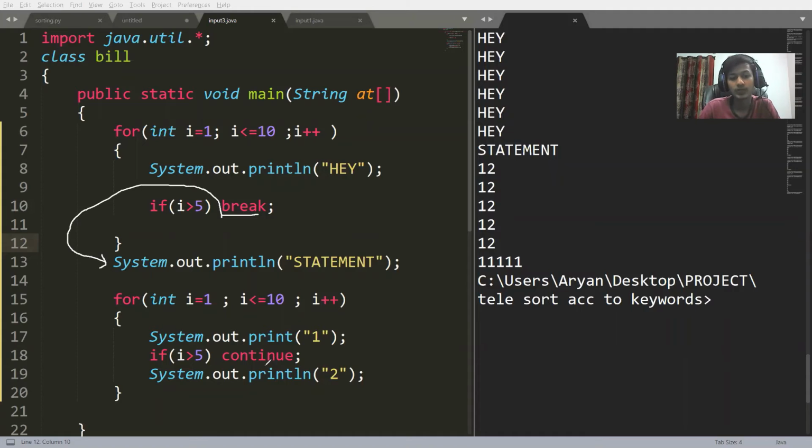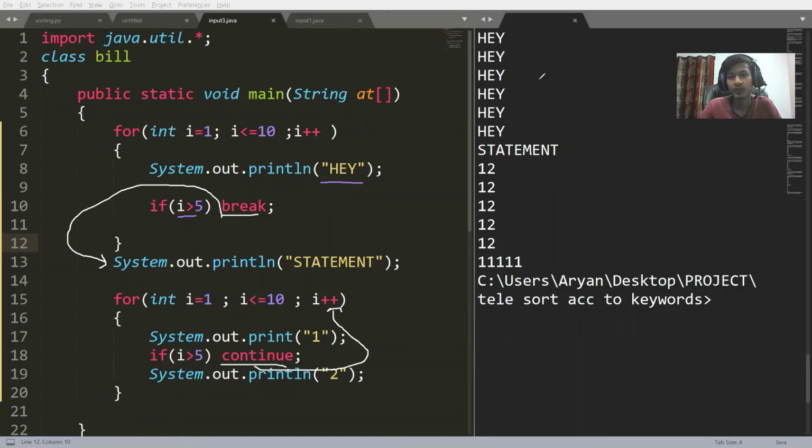As soon as we encounter continue, we skip to the next iteration. What do I mean by next iteration? We immediately go to this, phase 2. Clear? Now in the first one, we had I equal to 1, I less than equal to 10. We were printing here. But as soon as our value of I became 6, we had to execute the break statement.